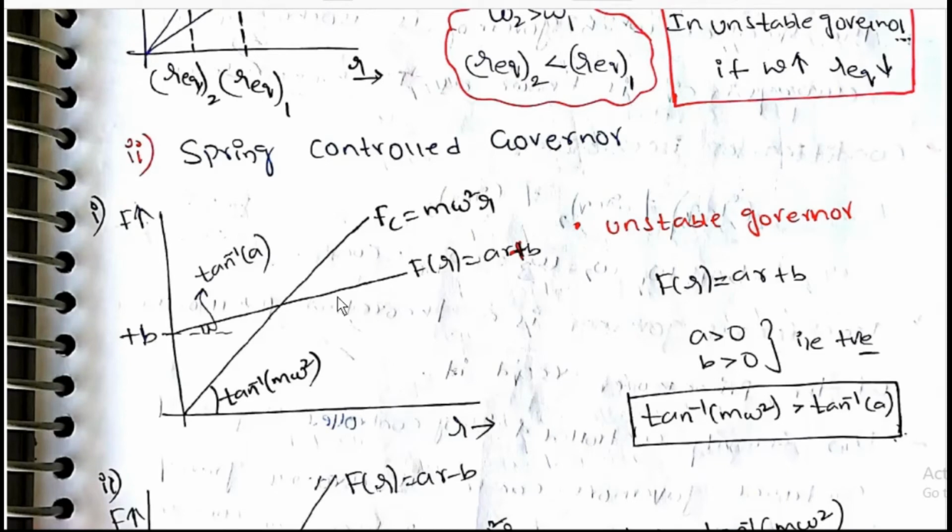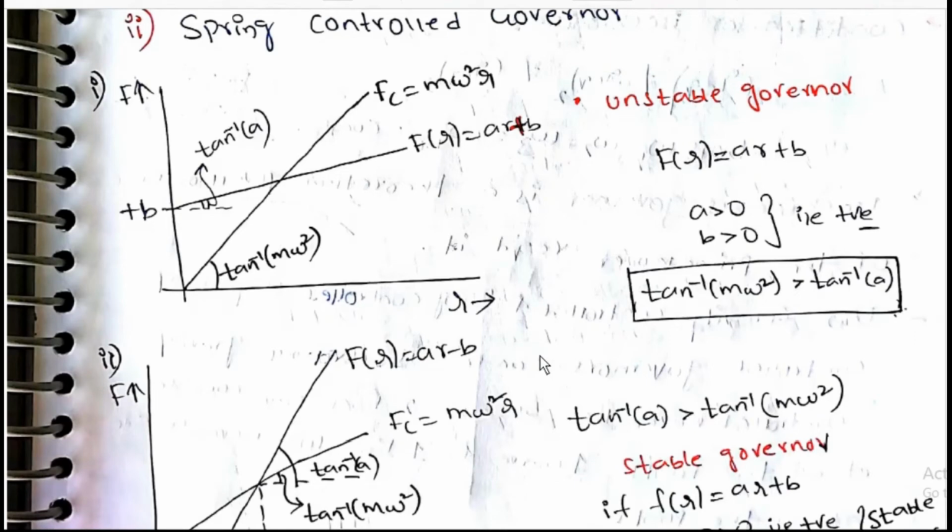Spring controlled governor: FC is equal to m r omega square, f of r is equal to a r plus b, tan inverse slope. Unstable governor: f of r is equal to a r plus b, a greater than 0, b greater than 0, that is positive. Then tan inverse m omega square is greater than tan inverse a for unstable governor. For stable governor, tan inverse a is greater than tan inverse m omega square.